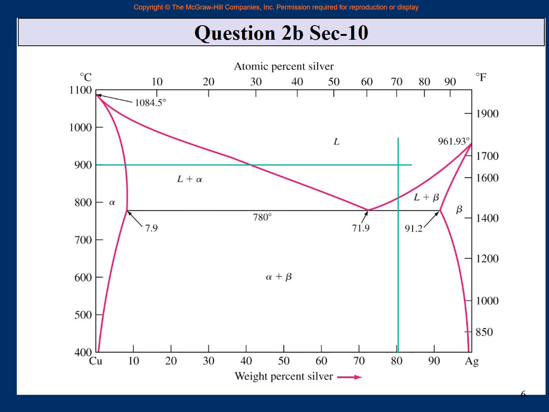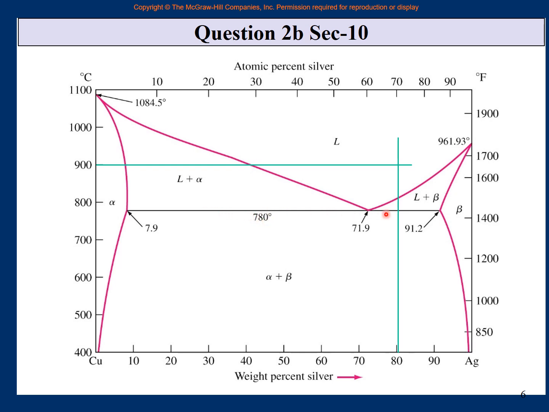So there are two parts. First part is that this is your alloy, 80% silver. At 900 Celsius, what will be there? You see, this is purely in the liquid phase. So it will be only liquid phase. The composition of the liquid phase will be the same as the original alloy, 80% silver. The mass fraction will be 100% liquid. Now go to part B of the question, 80 and 780 minus delta T.